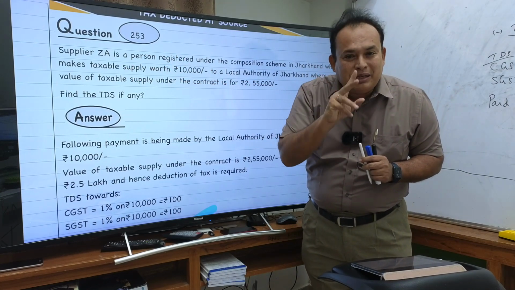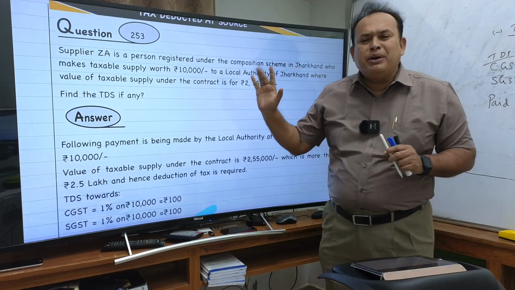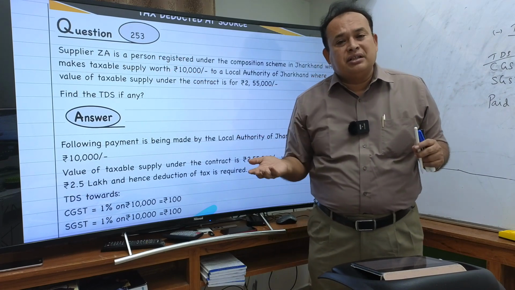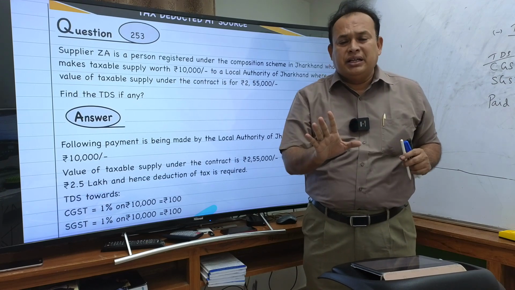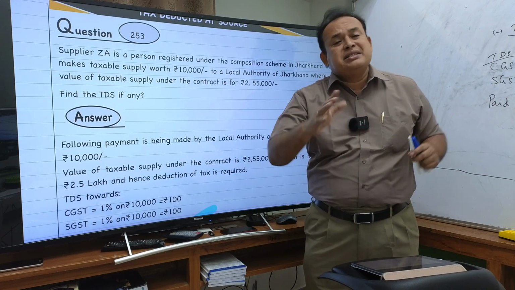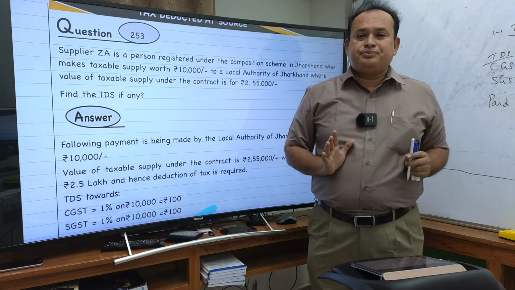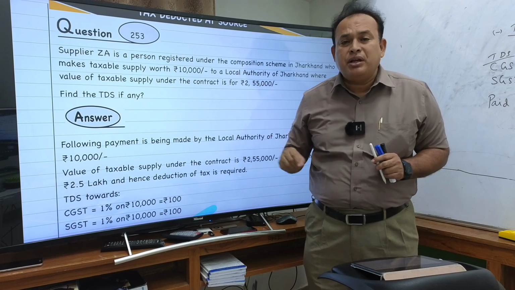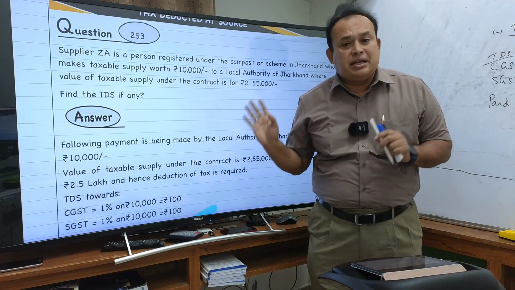Whether TDS is applicable or not, the law of the land says the supplier should be a registered person, no? Mr. ZA is a registered person, sir. But registered under the composition scheme, sir. Composition scheme is an option only, but it does not mean that he is not a registered person. He is still a registered person. Point number 2: supplier liable to pay GST? Yes, sir, composition rate applies. Fine. So, it's a taxable supply.